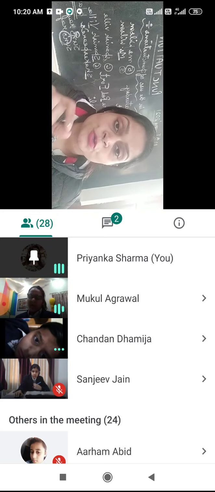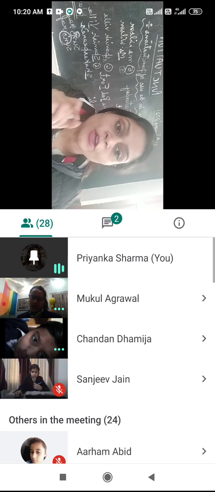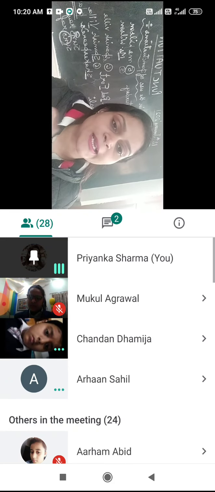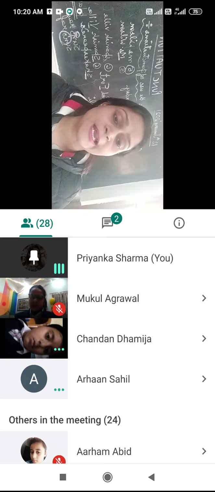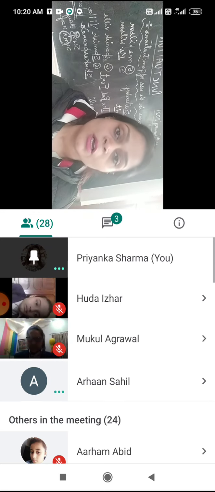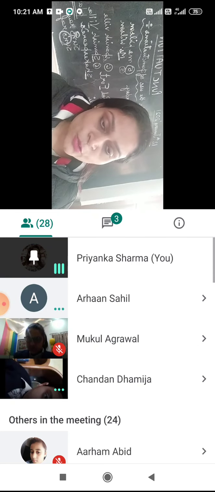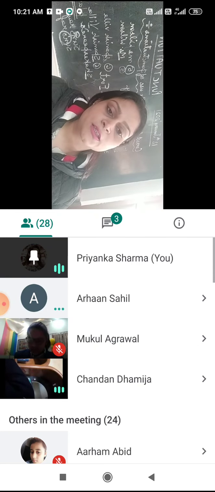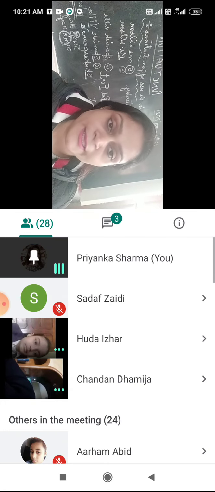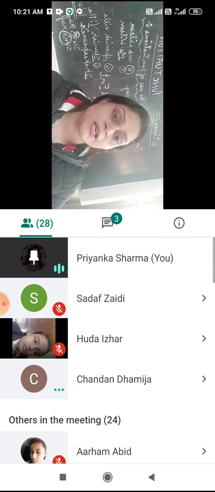Yes, of course, you can highlight it with a black pen, or if you have written with blue, then you can underline it also to show that this word is capital. Any other problem? Anything which is not clear? All right, then complete this work, and now we are going to meet for our next class, social studies.